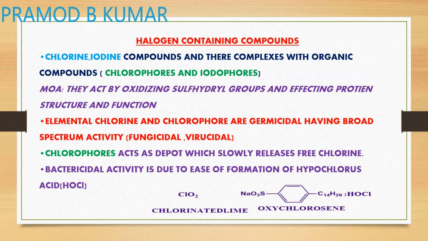So next are your halogen-containing compounds. These are nothing but chlorine and iodine compounds, and their complexes with organic compounds, like chlorophores and iodophores. Chlorophores and iodophores are compounds which release chlorine and iodine when they come in contact with any surface or substance.